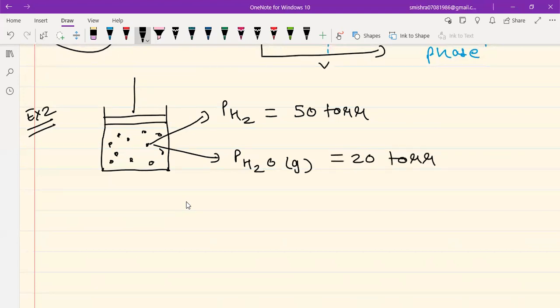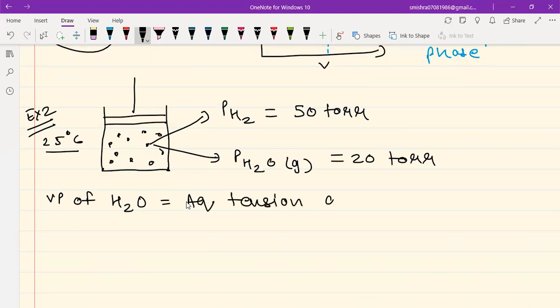Okay, this is the initial assembly. And let's say the temperature is 25 degrees centigrade or 298 Kelvin. And the vapor pressure of H2O, by the way, is also called aqueous tension, just for H2O. Vapor pressure of liquid water is also known as aqueous tension. So the aqueous tension at 25 degrees centigrade has been given to me as 20 torr.